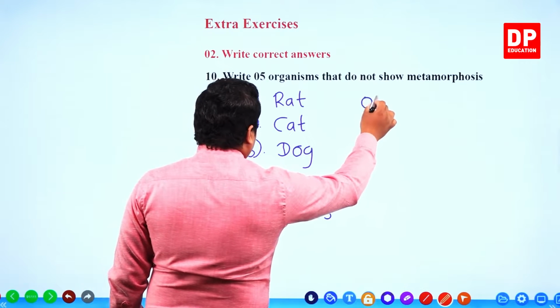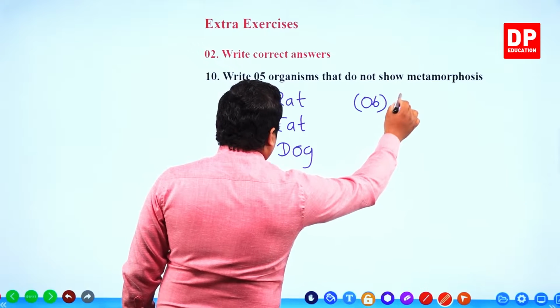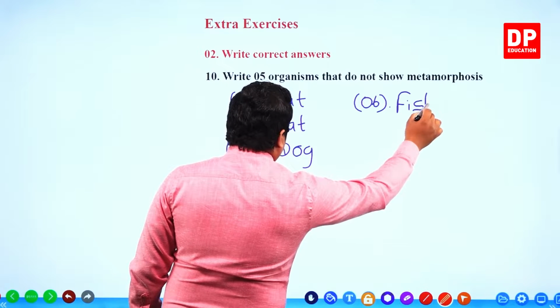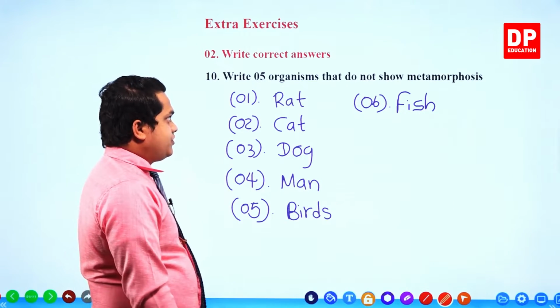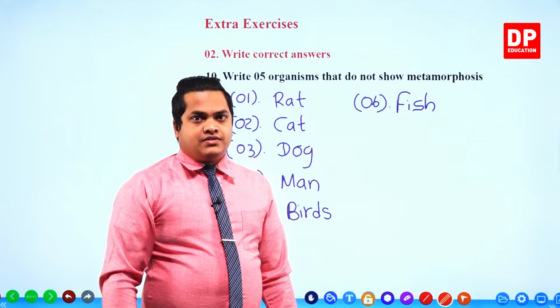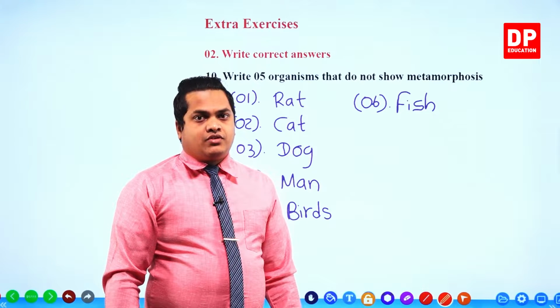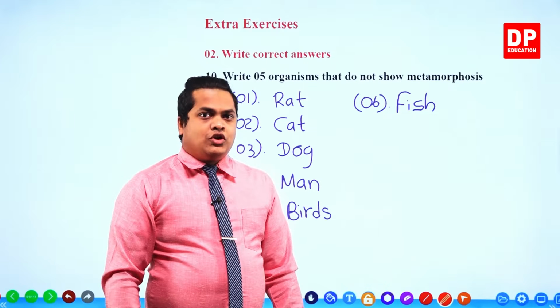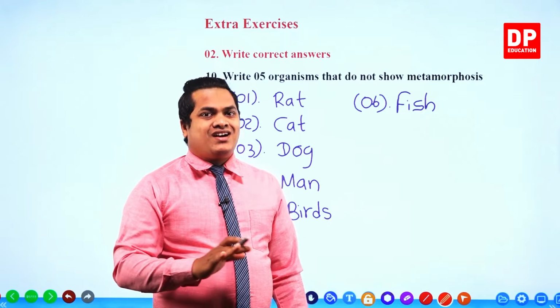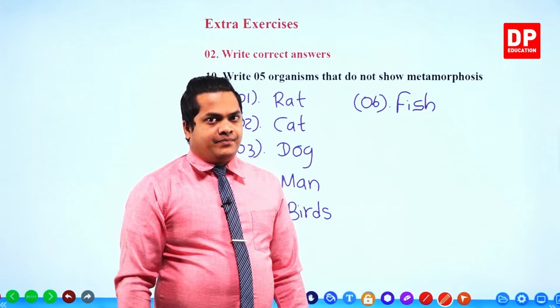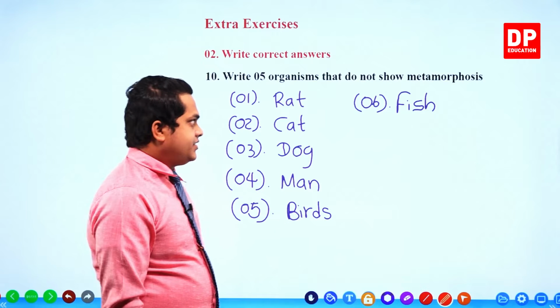Number 6, fish. So these are organisms that do not show metamorphosis. Not showing metamorphosis means their life stages are identical. Okay, right.